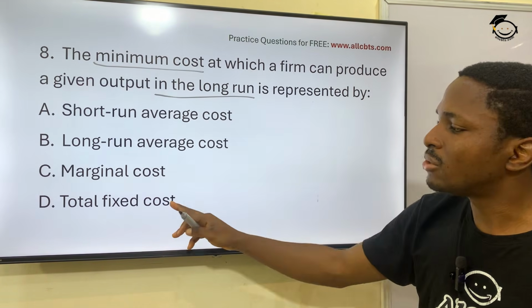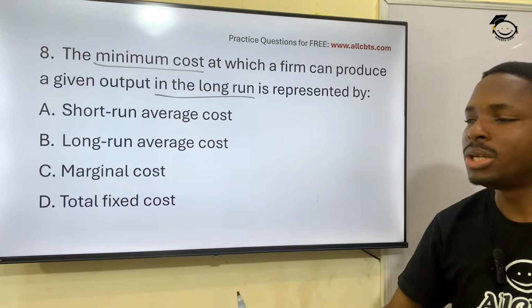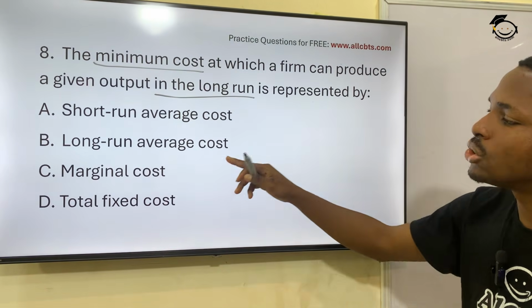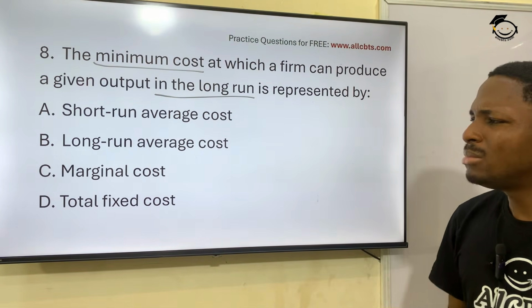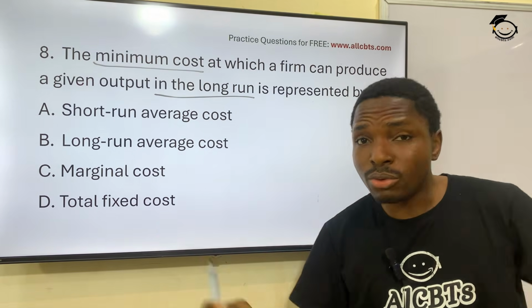You have marginal, you have total fees. No, it doesn't apply to these two. So it is long run average cost. What does this mean? These things are grammar, but they mean very simple things.